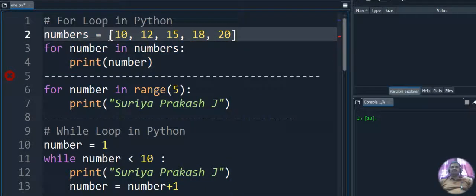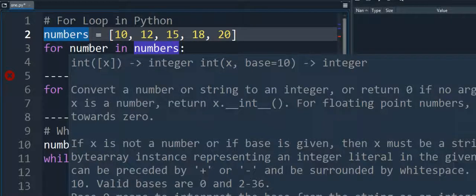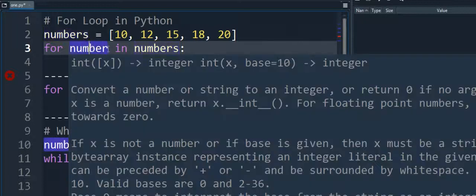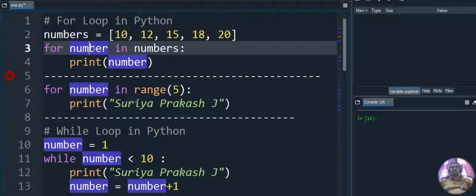So inside the list, what we have are numbers. Here numbers is just the name for the list. The name of the list that we created is numbers. Now what we are doing is retrieving the values from the list. How are we retrieving? We put a variable number, that is an integer variable, inside the for loop, and we retrieve the list values with the use of the integer variable number.